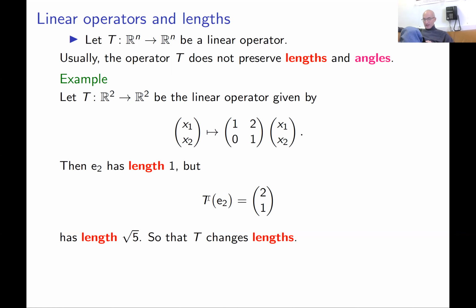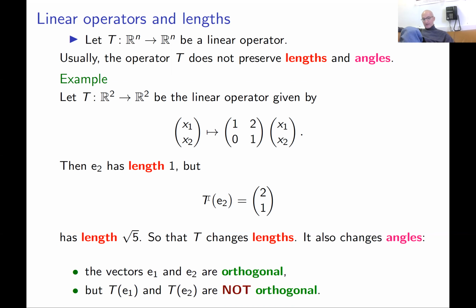Also, you can check that this linear operator changes angles between vectors. For example, you take vectors e1 and e2. They are orthogonal, meaning the dot product is 0. E1 and e2 form an orthonormal basis of two-dimensional space.